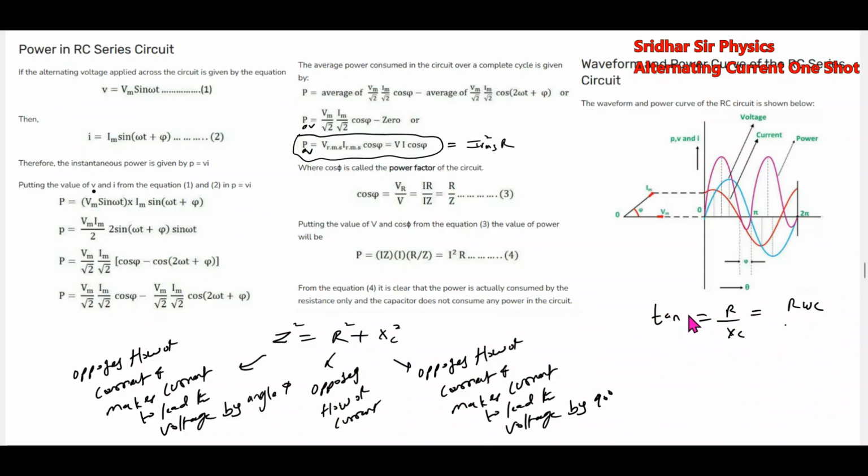Just like this, we can control the phase angle of the circuit by adjusting R and C value or by omega. And the power dissipation also depends on frequency.